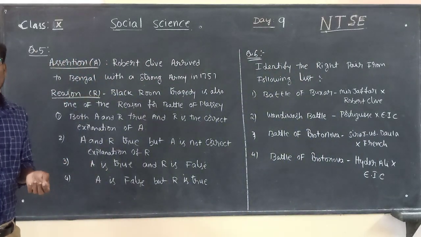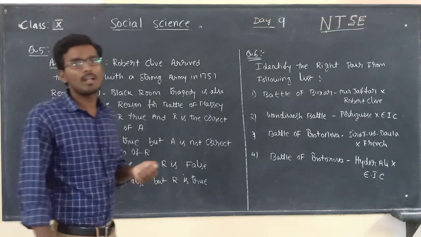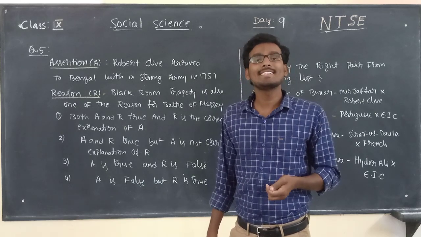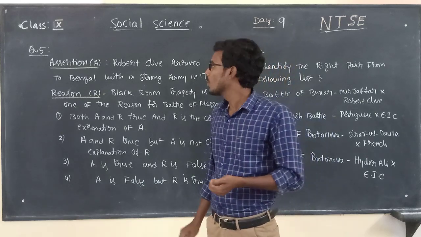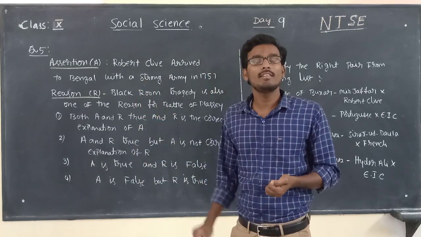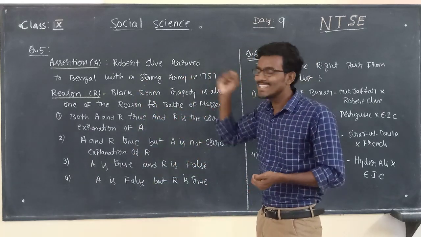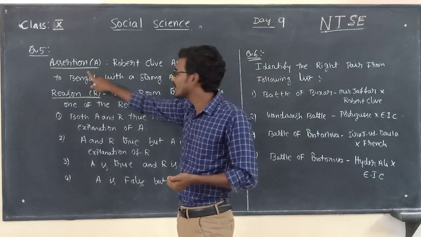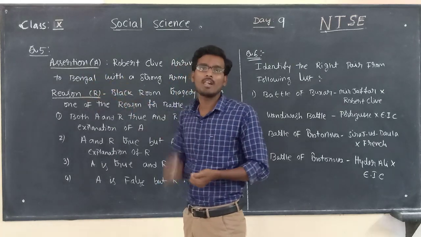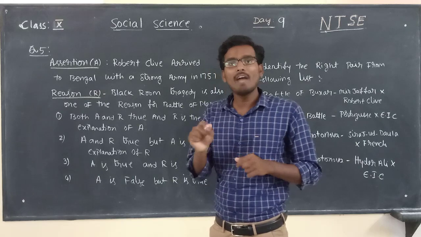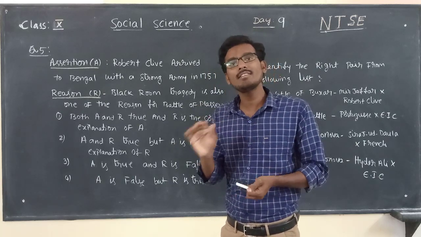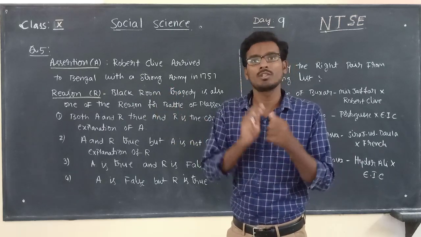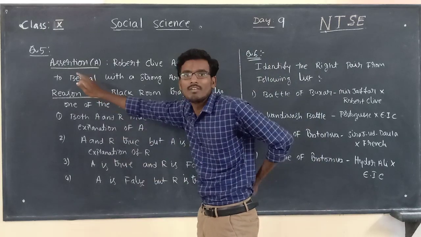Question number 5. Here, one of the important models in your NTSE questions is assertion and reasoning questions. Here the assertion is given as one statement and the reason is also given. First of all, I will give some tips to answer assertion and reasoning type questions. First of all, we will discuss the question once.